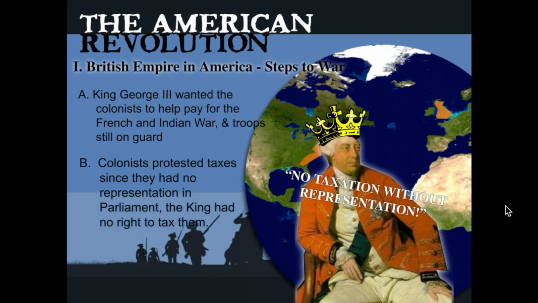But by the mid 1700s, colonists had been living in America for nearly 150 years, and people were used to a great level of independence. Colonists saw themselves less as British, but more as Virginians or Pennsylvanians. However, they were still British subjects and were expected to follow British law.